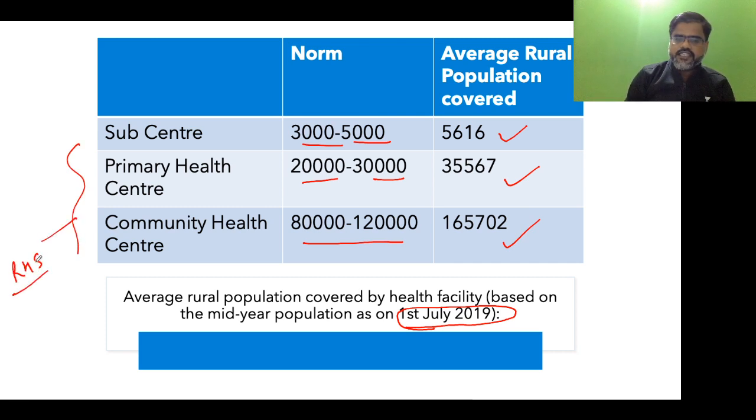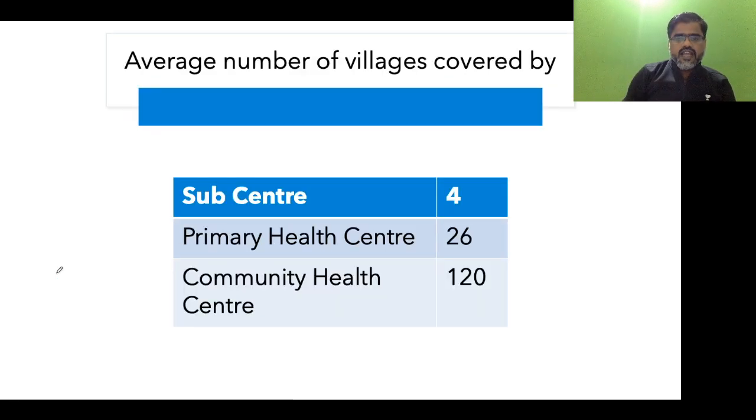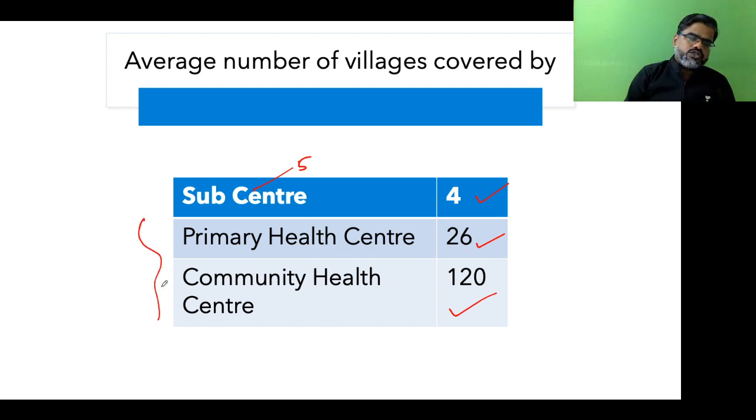You can go ahead and check it before planning for your exams. Just give a revision because you may get these questions. Average number of villages covered: as you know, a sub-center caters 5,000 population, so the average number of villages covered is 4. Primary health center covers 26. Community health center covers 120 villages. This is also as per rural health statistics.